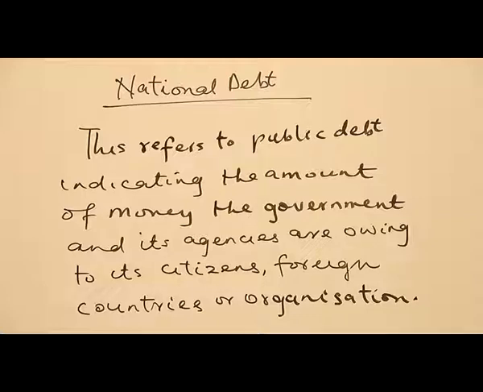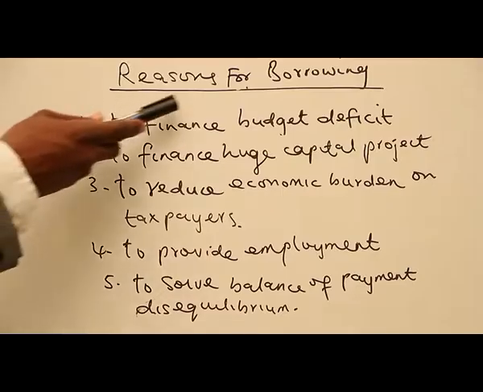We have two major types of national debt: internal debt and external debt. When I say internal debt, we are talking about debt that is within the country, when government takes loans from its citizens in order to carry out its activities for one reason or the other. Such a loan or debt is referred to as internal debt. But when we are talking about external debt, we are talking about debt that is outside the country. When government takes facilities in terms of loans or overdrafts from foreign countries or foreign organizations, we are talking about external debt.